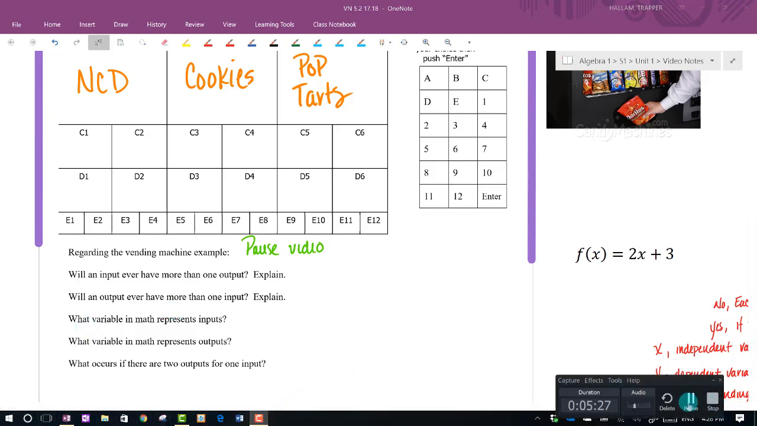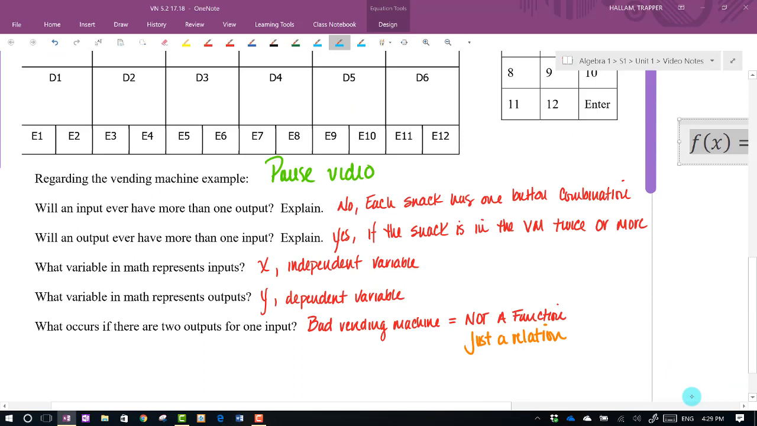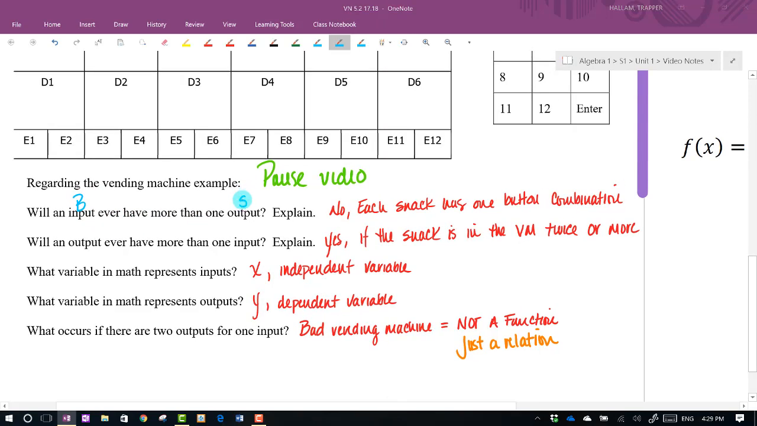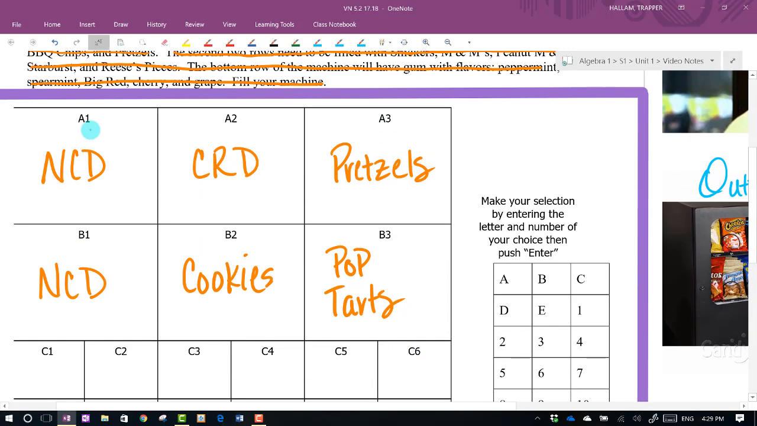Okay, so you've had a minute to answer those questions. Let's look at what I've got here and let's chit chat about it just a little bit. Again, these all regard the vending machine. So it says, will an input, some button combination, let's throw down a B there just so we know what that means, ever have more than one output or snack? Well, oops, really, unless something goes wrong, no, it shouldn't. Every button or combination of buttons corresponds to exactly one snack in the machine.